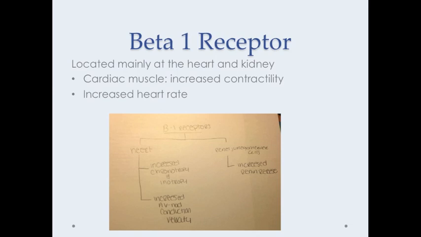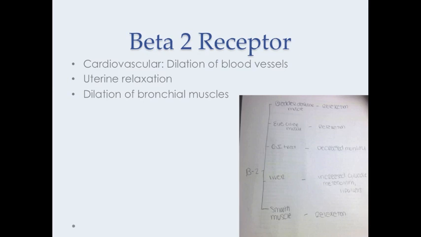Beta-1 receptors are located mainly at the heart and kidney, cardiac muscle, with increased contractility and increased heart rate. Beta-2 receptors are responsible for cardiovascular effects, the dilation of blood vessels, uterine relaxation, and the dilation of bronchial muscles. Here's a picture of some of the responsibilities that it has.